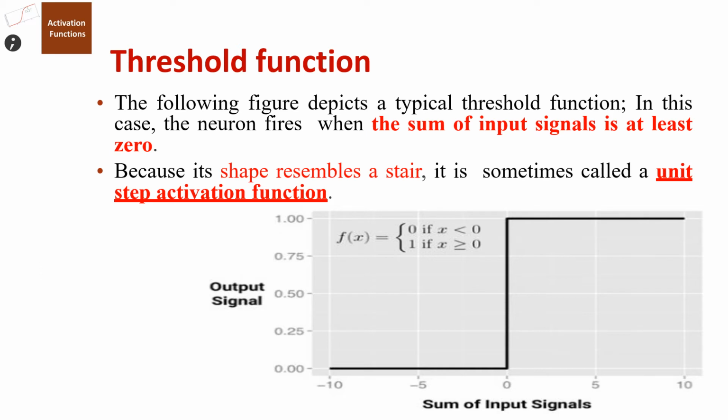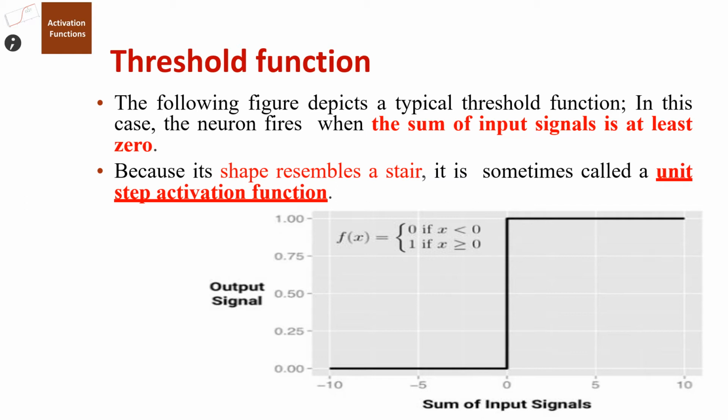Threshold function. The following figure depicts a threshold function, and in this case the neuron fires when the sum of input signals is at least 0. So whenever the sum of the input signal values reaches 0, the neuron will fire an output signal, or the threshold function will be activated. You can see in the graph that its shape resembles a stair, and sometimes this threshold function is termed the unit step activation function.